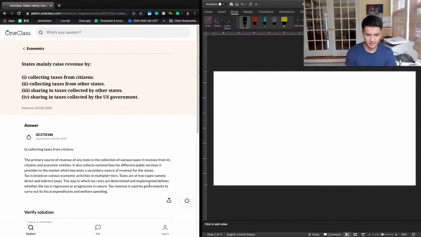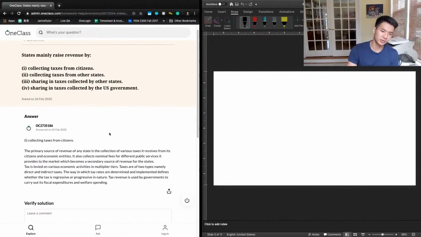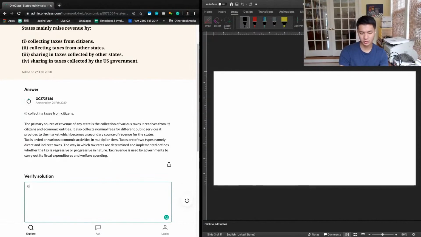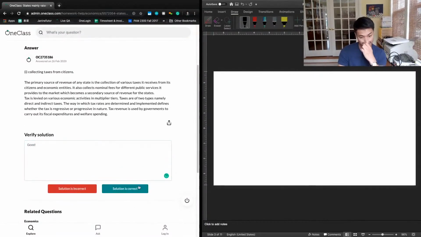Taxes are of 2 types, namely direct and indirect. The way in which tax rates are determined and implemented defines whether the tax is regressive or progressive in nature. Tax revenue is used by governments to carry out its fiscal expenditures and welfare spending. So yeah, these are all good. A lot of background information as well, so good. And we can mark that as correct.